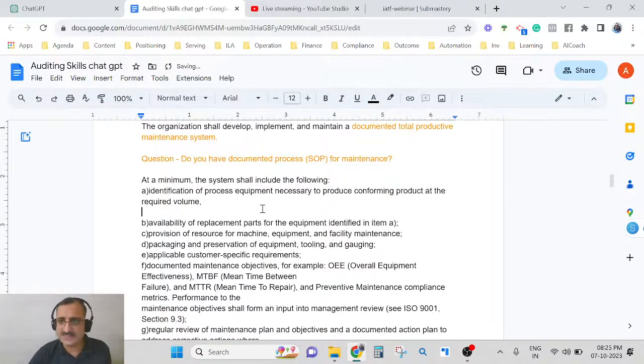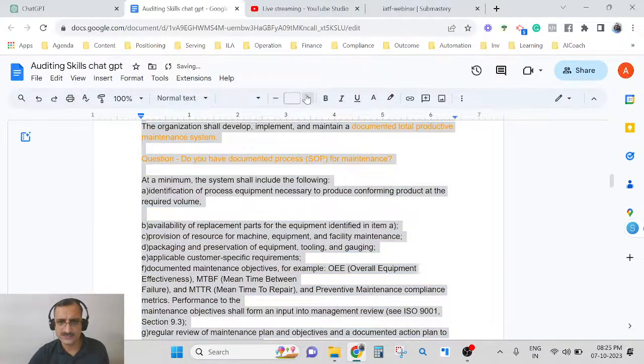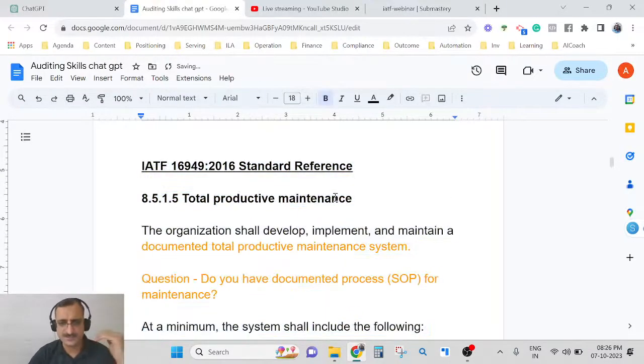Okay, and at a minimum the system shall include further points, so let's also understand that. Let me enlarge this a bit so that it becomes easy for you. If you're watching on a mobile screen, it will become easier. I have enlarged it a little so that it becomes easier for you.